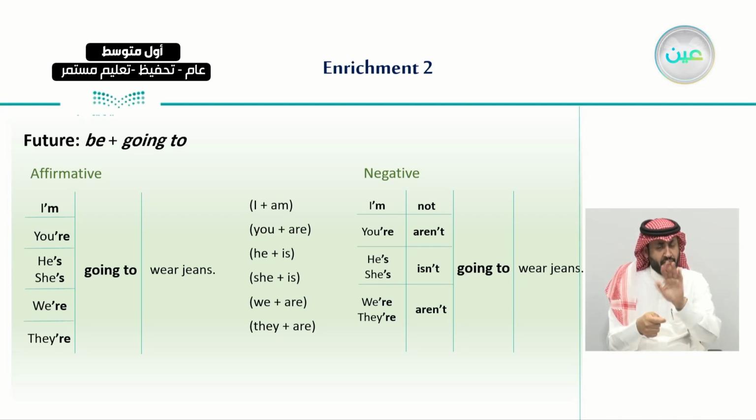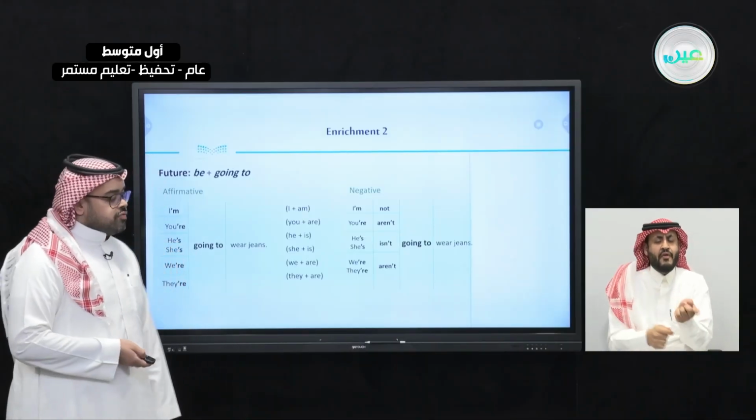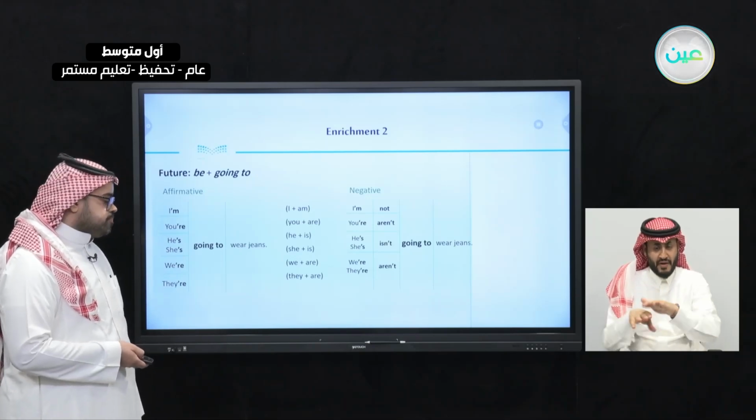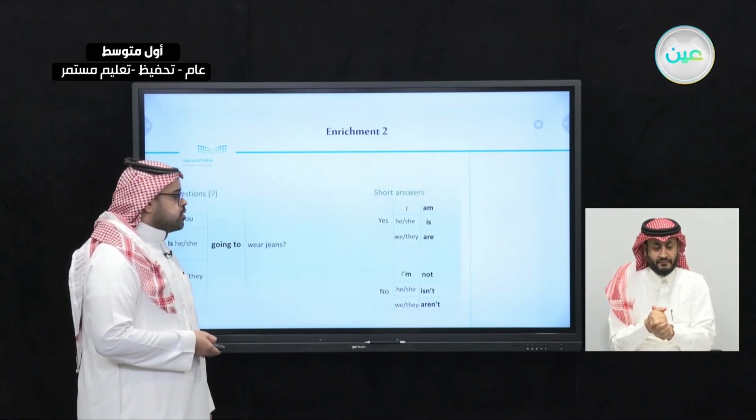So, I'm going to wear jeans. He's going to wear jeans. We're going to wear jeans. And we also stressed that those subject pronouns in contraction are the short form of I plus am, or he plus is, or we plus are, as you can see here. So, whether in affirmative or negative, we always use going to indicate the future, followed by a verb in the base form.